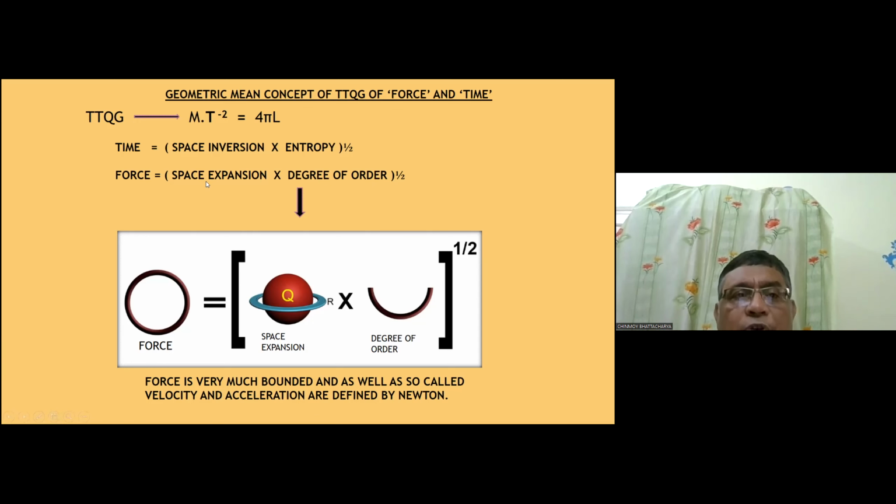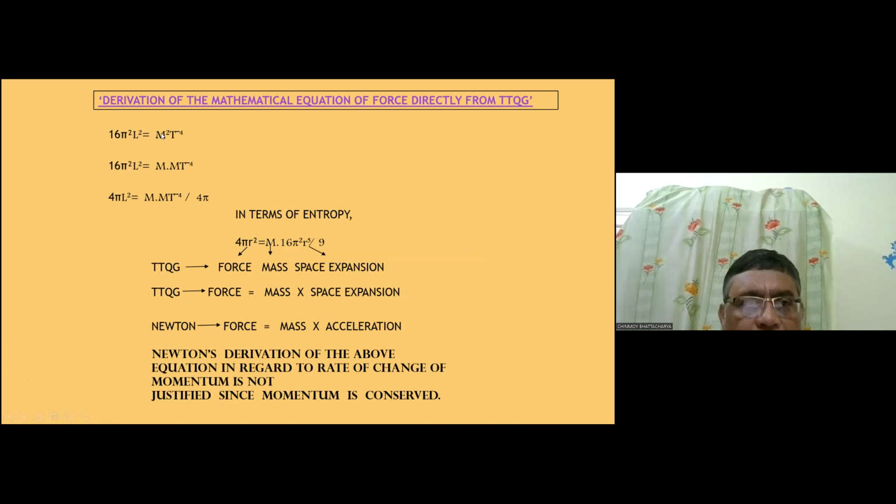We know for three variables x, y and z, if z is equal to xy to the power half, then z is called the geometric mean of x and y. So force is the geometric mean of space expansion and degree of order, and time is the geometric mean of space inversion and entropy. Space inversion is trying to squeeze the entropy, but entropy is pushing the space inversion forward.